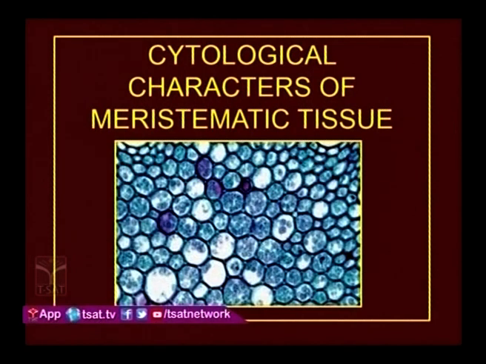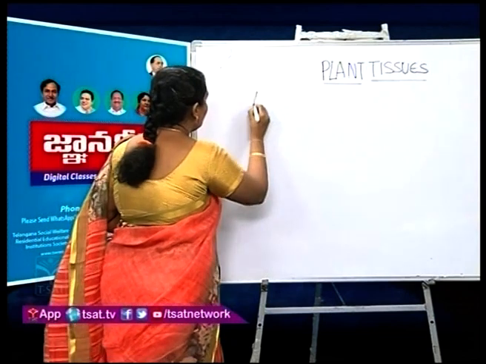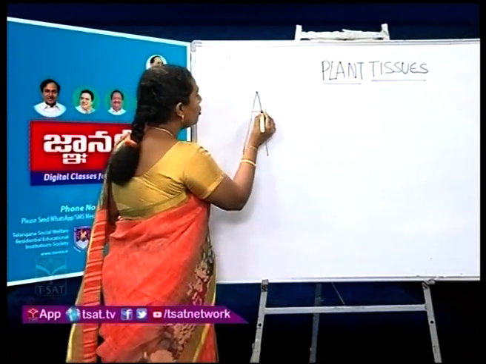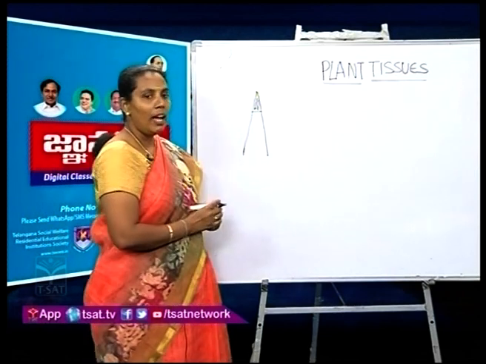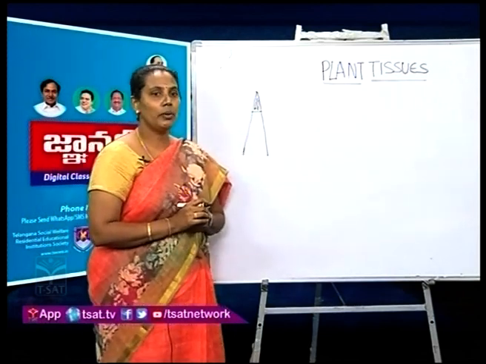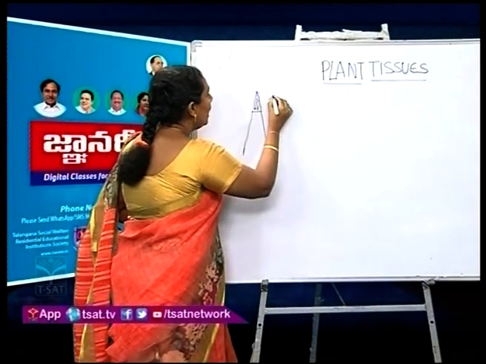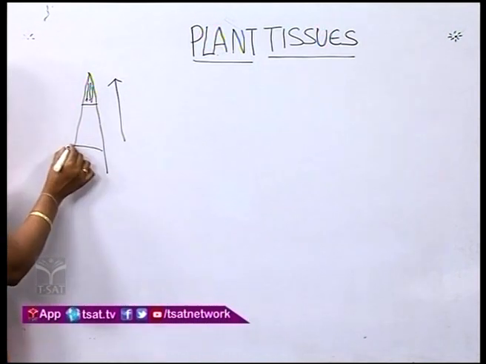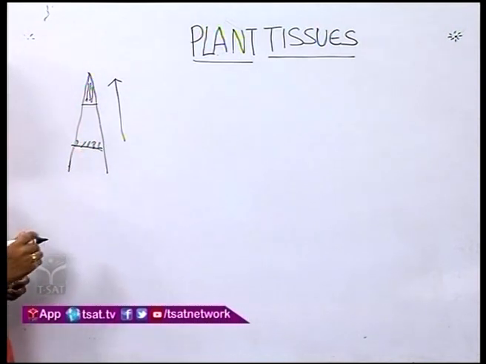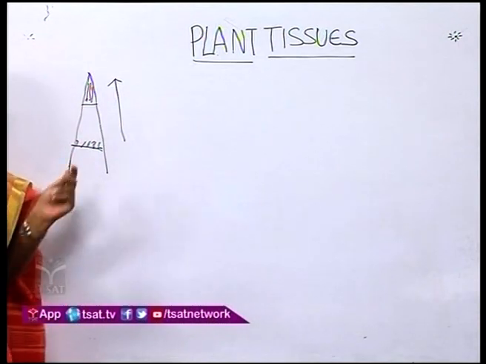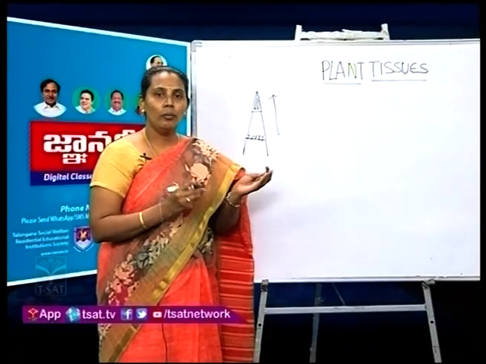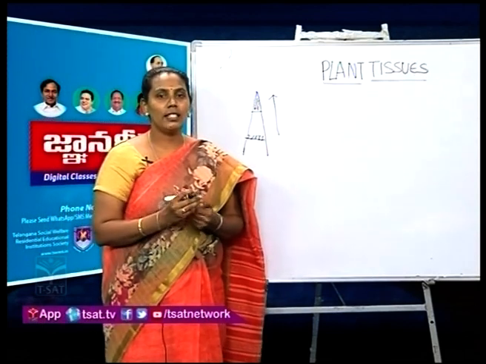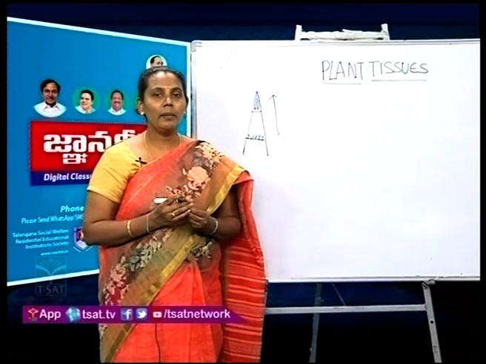For example, if you take apical meristem. Apical meristem means it is present in the apical portions of the plant. Either it may be shoot apex or root apex, and it promotes linear growth. Coming to the intercalary meristem, it is present in the internode regions of the plant, and it is present in stems of monocots and the stem of Equisetum and the gynophore of Arachis hypogaea, and the common name is groundnut.